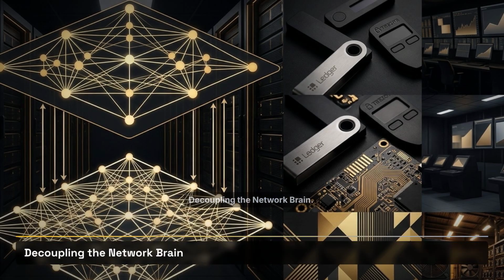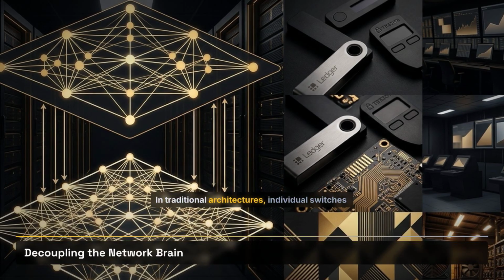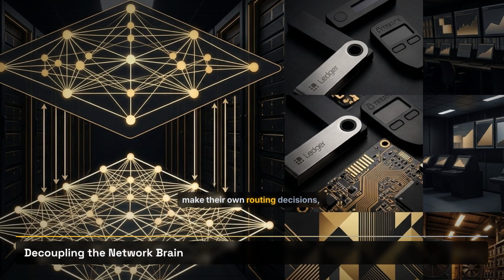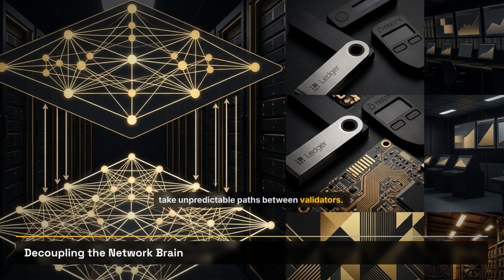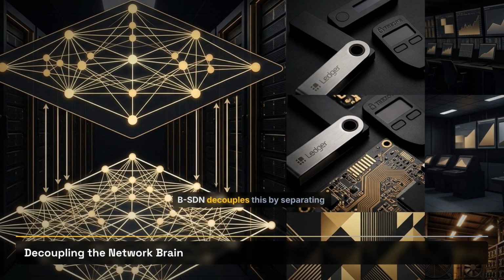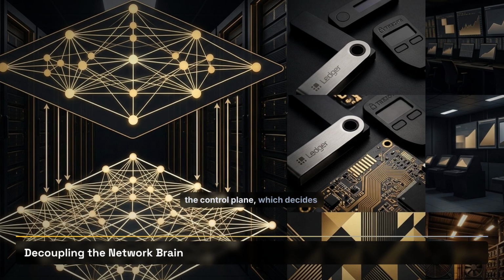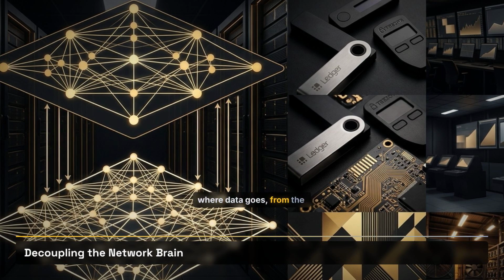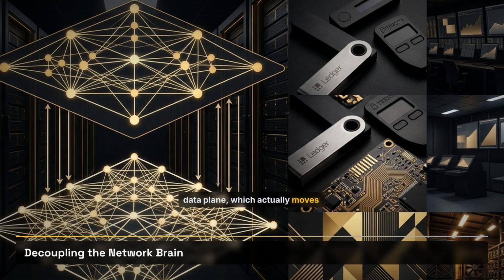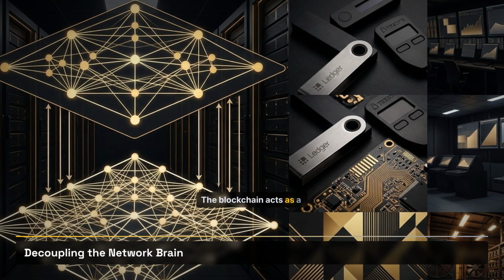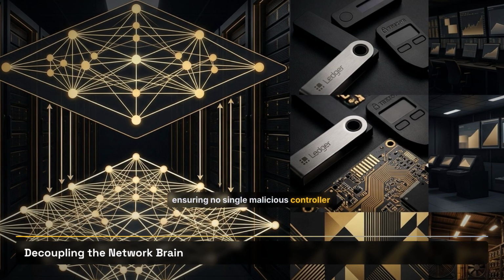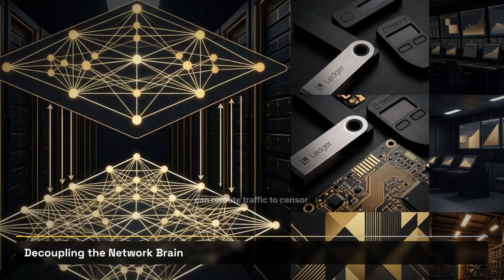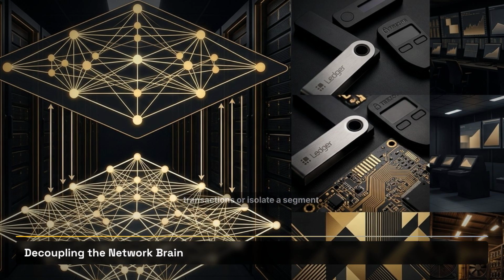Decoupling the network brain. In traditional architectures, individual switches make their own routing decisions, which is why data can take unpredictable paths between validators. B-SDN decouples this by separating the control plane, which decides where data goes, from the data plane, which actually moves the packets. The blockchain acts as a decentralized auditor for these decisions, ensuring no single malicious controller can reroute traffic to censor transactions or isolate a segment of the network.